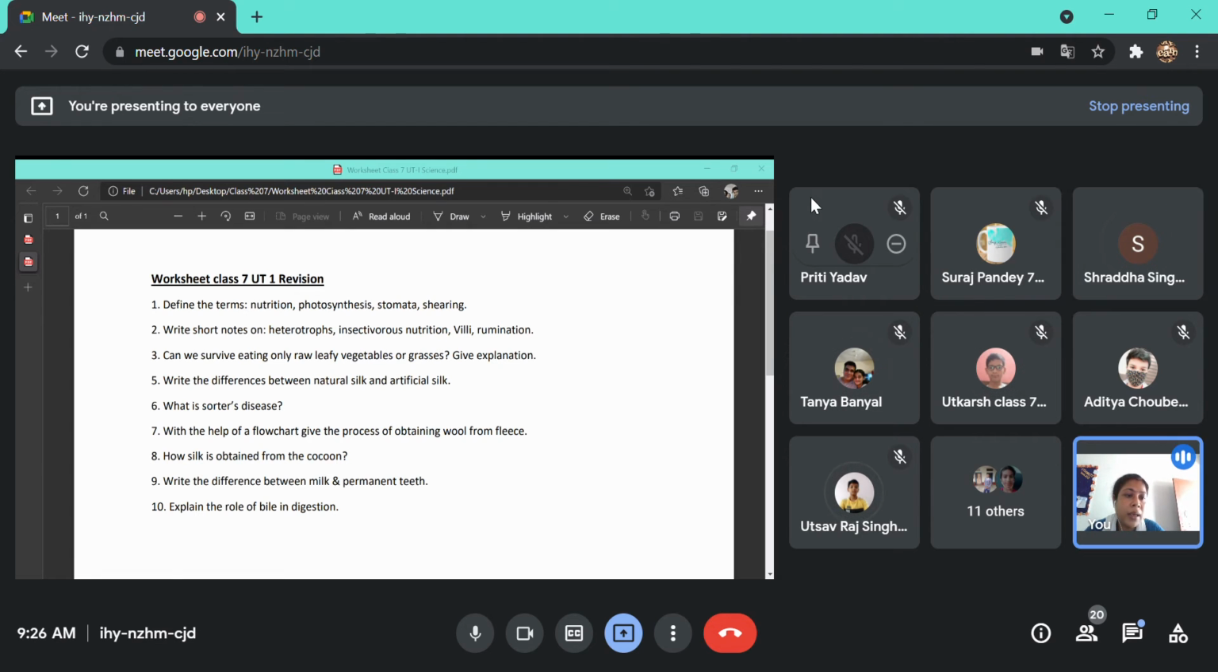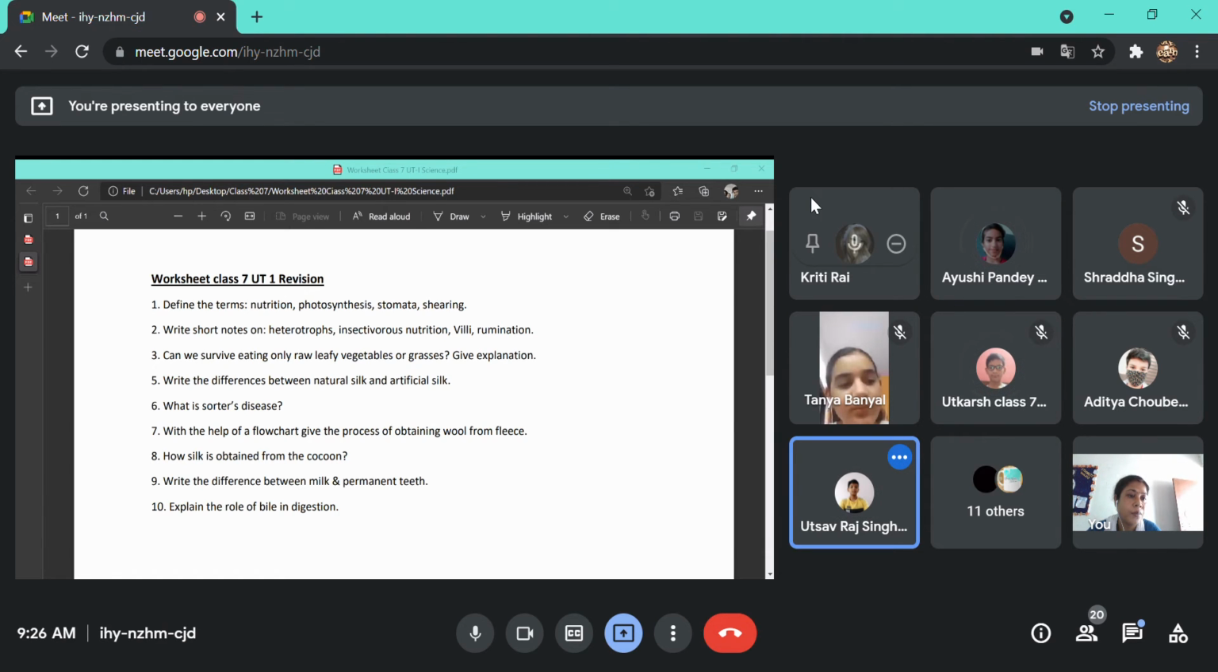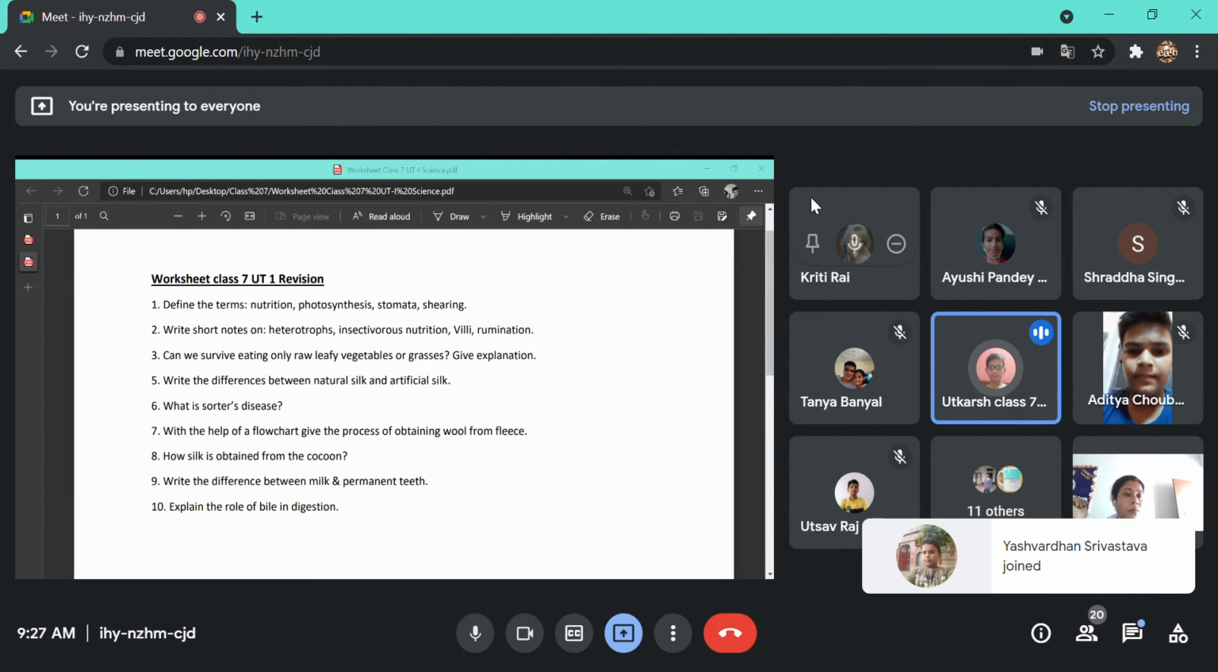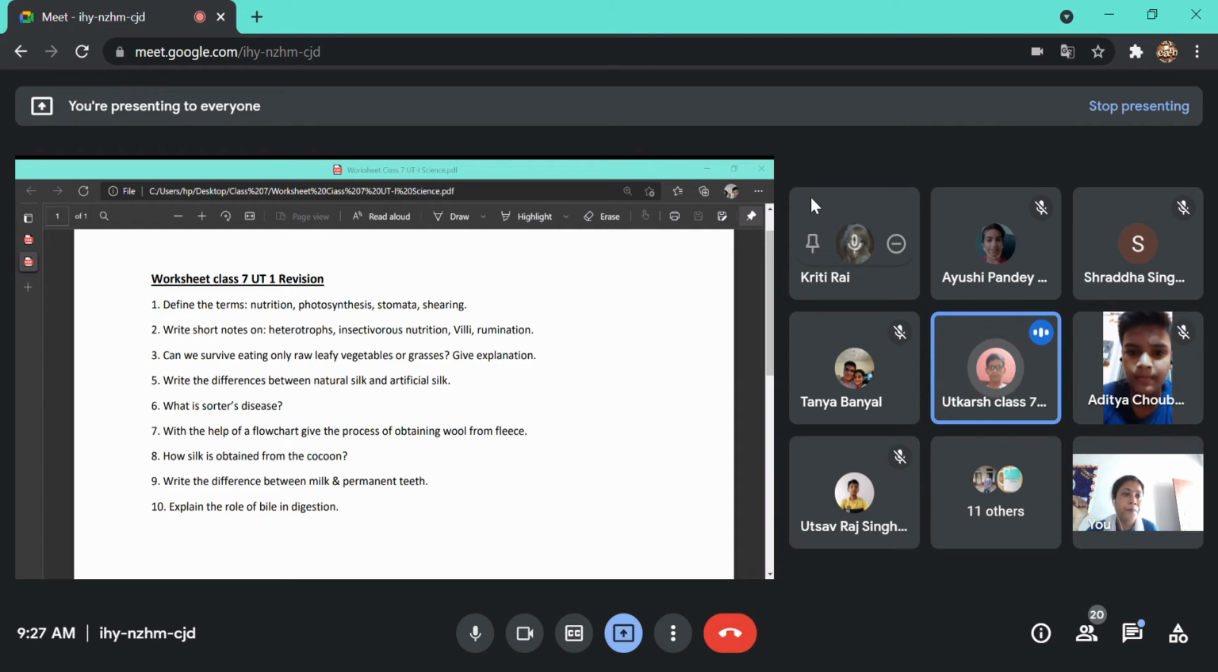Next it is stomata. Other than those who have given the answer, others I want. Stomata, what is stomata? Yes, Utkarsh. Tiny pores present on the surface of the leaves are called stomata. Okay, yes, give the answer. The holes through which gases extend are known as stomata.